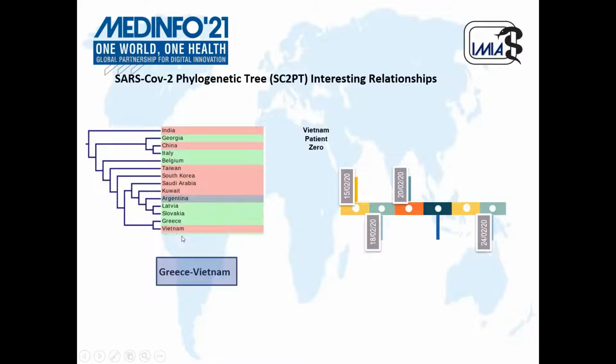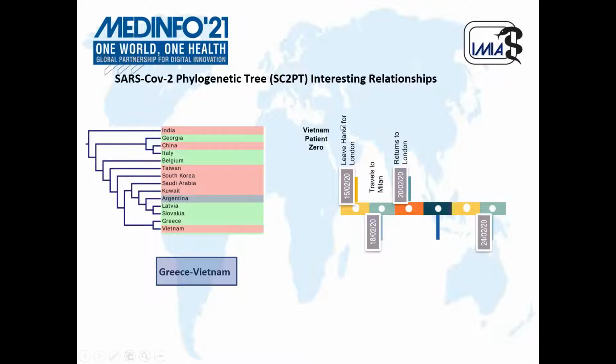Geographically, they are very distant. There shouldn't be any relationship between the genome sequences or the spread in these two countries. However, we found a very interesting relationship. Patient 0 of Vietnam, that is the first COVID patient, left for Hanoi from London on 15th February 2020, and he traveled to Milan on 18th February 2020. It is also believed that patient 0 from Greece, the first COVID patient, was also attending the Milan Fashion Week at that time.